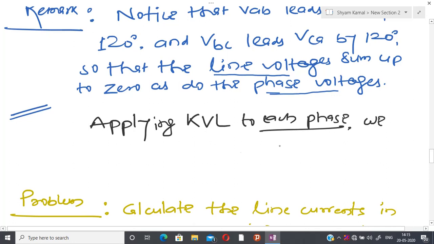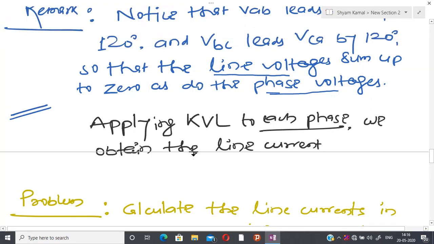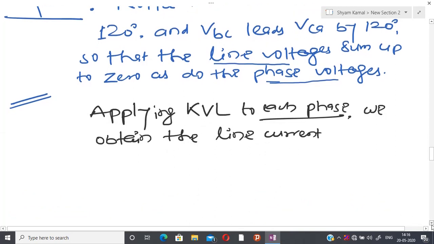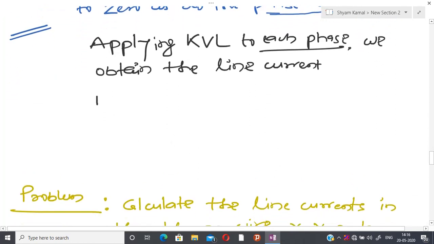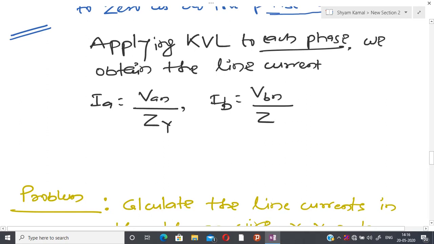So we obtain the line current, and after application of KVL we have already seen that IA equals VAN by ZY, that is the lumped impedance, and IB is VBN by ZY.